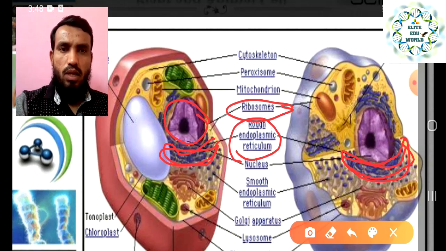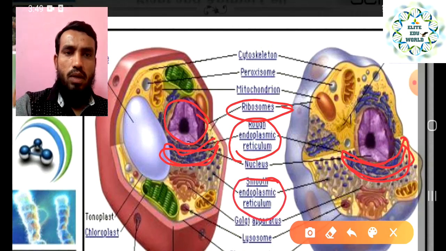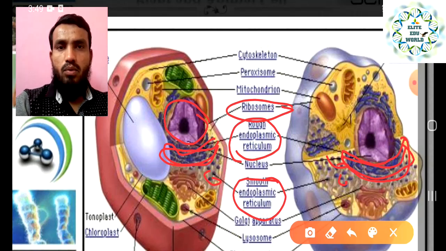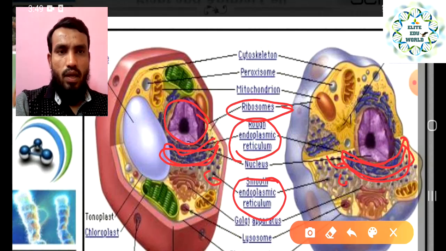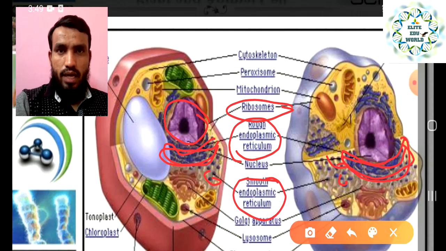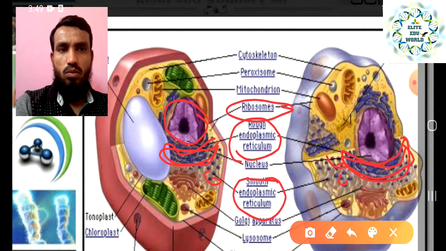Smooth endoplasmic reticulum is the second type, different in circular form, right? Both are responsible for lipid and protein synthesis in the cell, and whatever material is required to make the cell membrane, or to repair any damage to the cell membrane, all of it is covered by the rough and smooth endoplasmic reticulum.